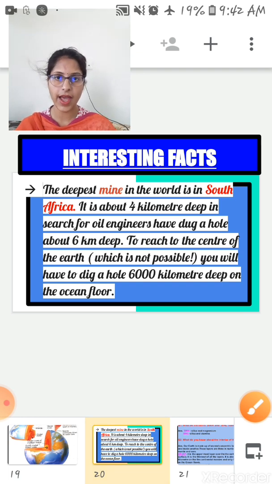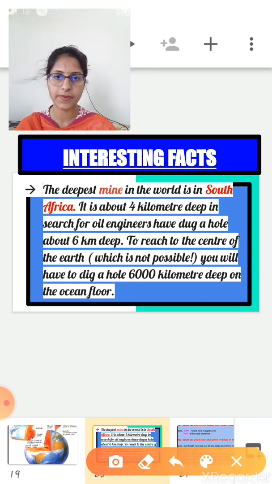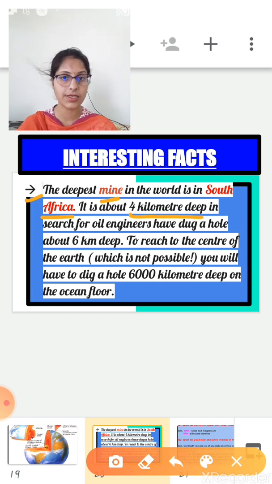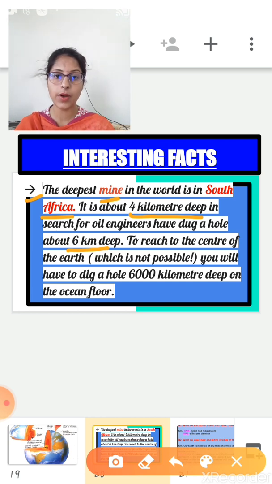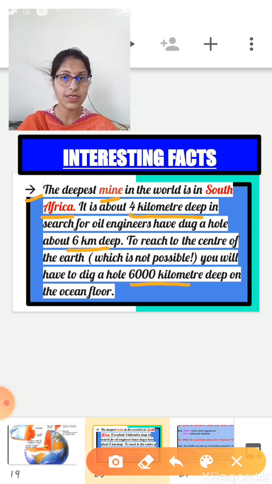Okay, now the interesting fact. Let's read this interesting fact. The deepest mine in the world is in South Africa. Mining is basically an excavation process in the earth for extracting coal and other minerals. Is it clear? The deepest mine in the world is in South Africa, and it is about 4 kilometers deep. In the search for oil, engineers have dug a hole about 6 kilometers deep. To reach the center of the earth, which is not actually possible, you would have to dig a hole around 6,000 kilometers deep on the ocean floor, right?